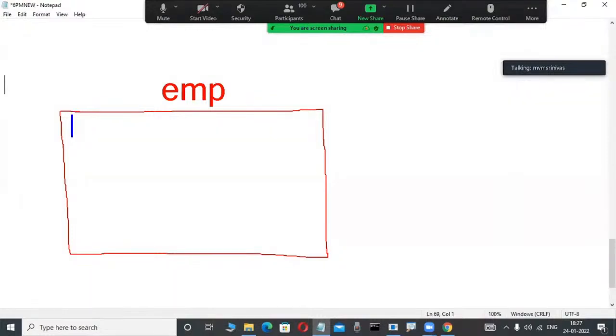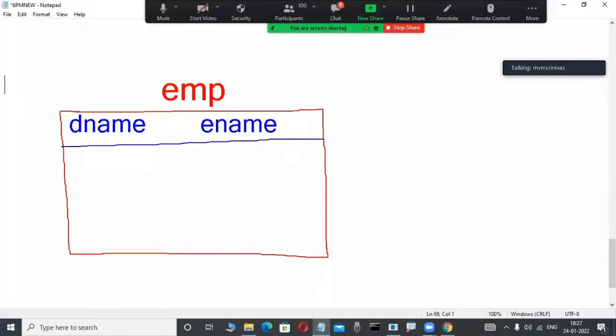Now observe here, maybe so many employees are there. Those employees belong to some department name. And these are columns; how columns and data work you will become familiar with in future, don't worry. Here the department name is there. D name and E name are columns, and EMP is a table. I am representing it like this. IT is a department, that is data. In this department, 3 employees are working.